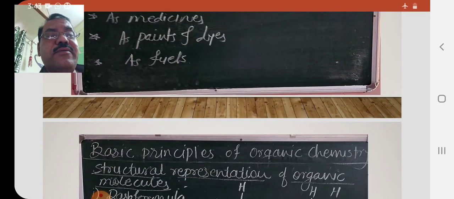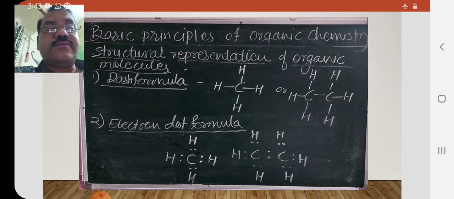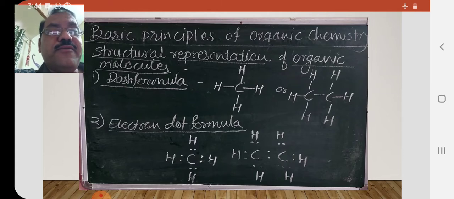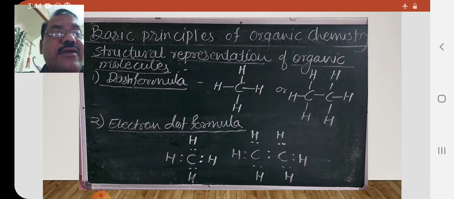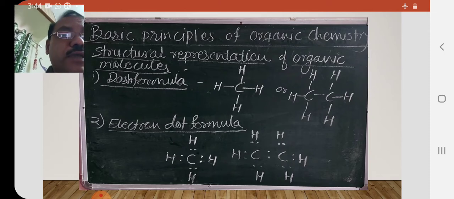Now we are going to study our topic with structural representation of organic molecules. Many organic molecules are represented mainly by the first two formulas. First is dash formula. I have shown the structure of methane containing one carbon and four hydrogen, and there is a single line. This single line indicates the covalent bond between carbon and hydrogen. So in methane, one carbon forms four covalent bonds with hydrogen,